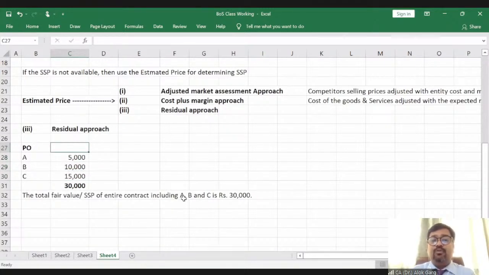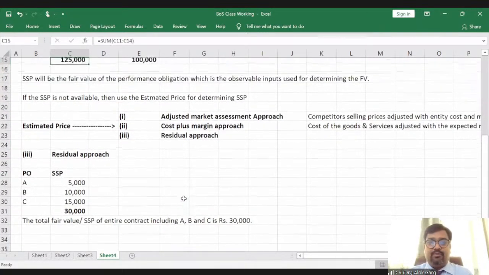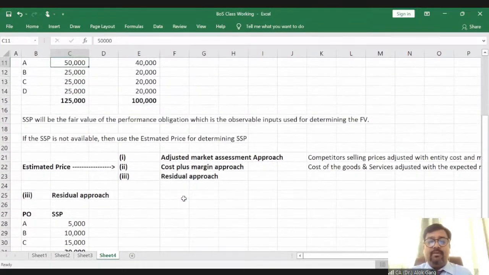So going by the residual approach, what is my standalone selling price? It is the total value of the contract minus the standalone selling price which is available to the company, and the remaining value will be the standalone selling price for that particular product. Okay, so this is the residual approach. Guys, I hope you are able to understand this.